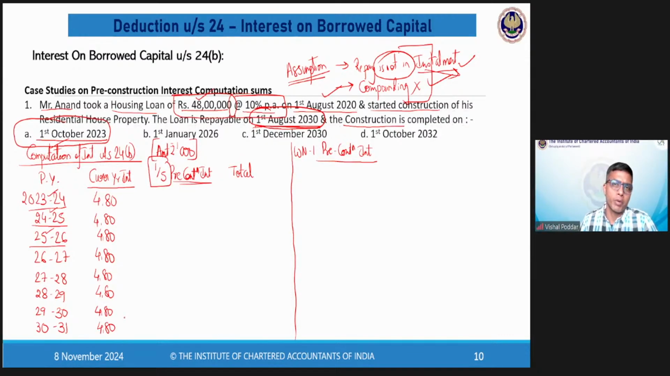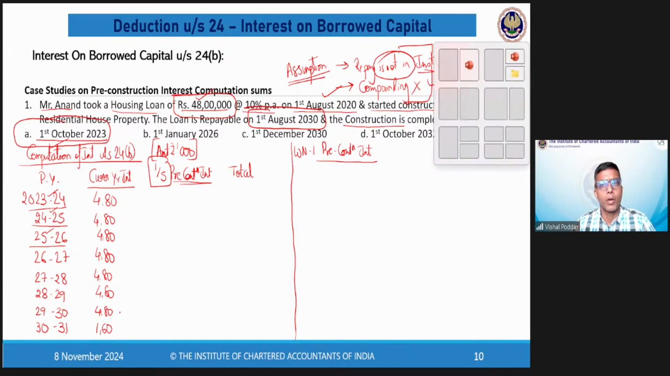Now, there is a problem in this. The problem is in the last year. Last year, it cannot be 480. Why? Because last year, my loan will be only up to 1st August 2030. So how many months in the last year the loan is there? April, May, June, and July. 4 months. Because 1st August, I'm repaying it. So I'm having interest only of 4 months in the last year. So in the last year, it will not be 480. It will be 4 months interest, which is 160. I hope this is clear to all.